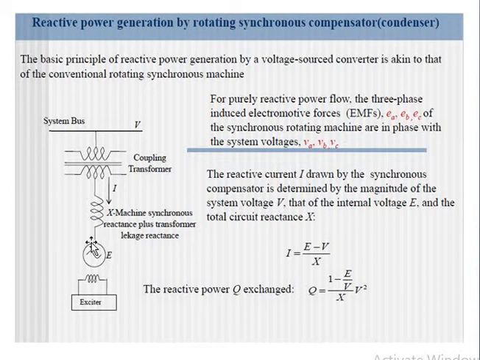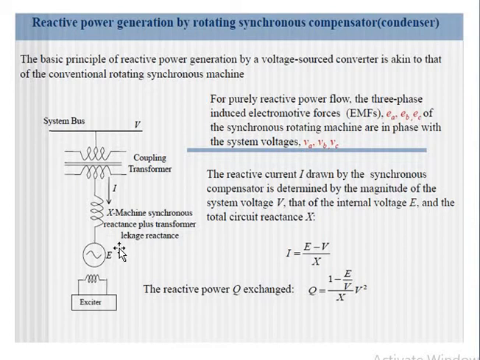Okay, that is, the generator output EMFs will be in phase with the system bus voltages. These are the induced EMFs of the synchronous generator EA, EB and EC, and these will be in phase with the system voltages VA, VB and VC.